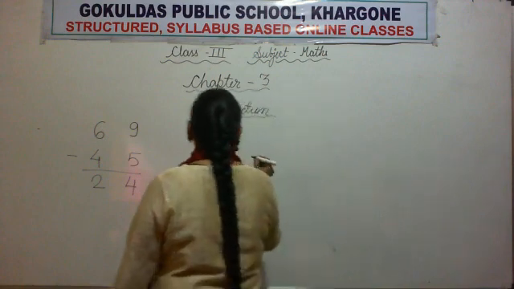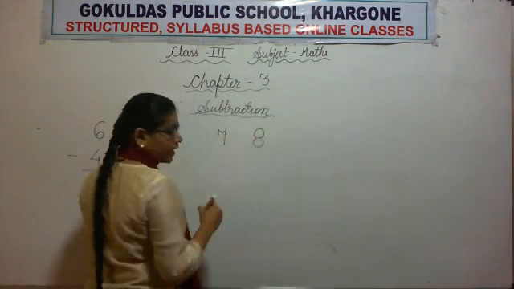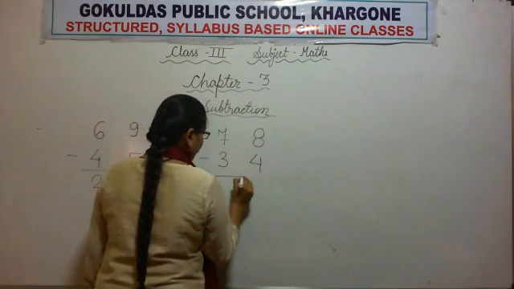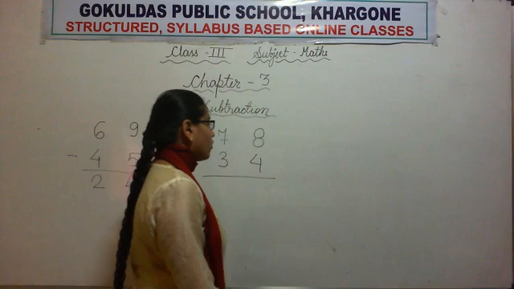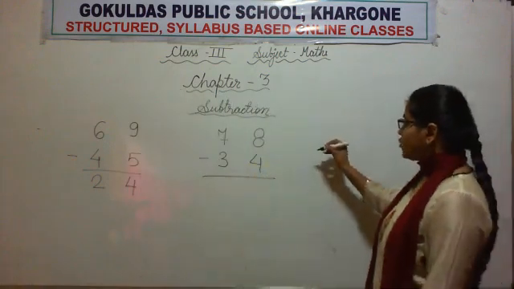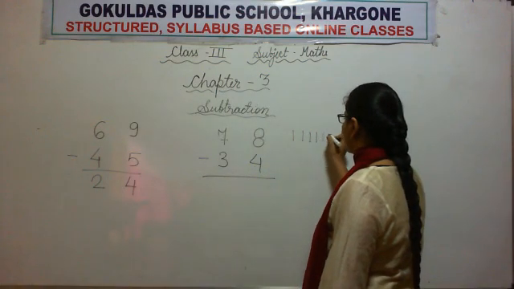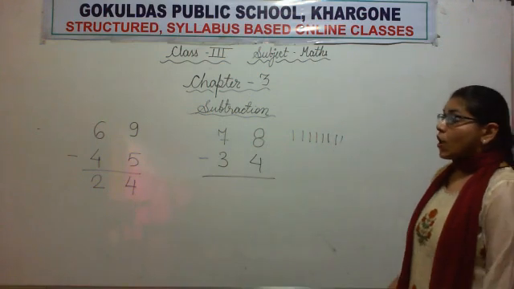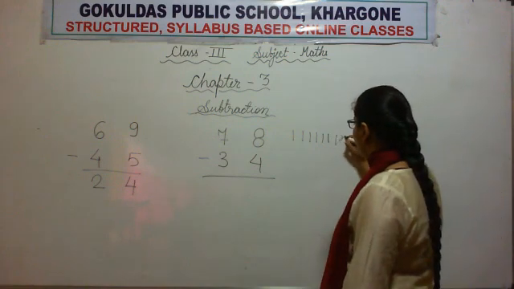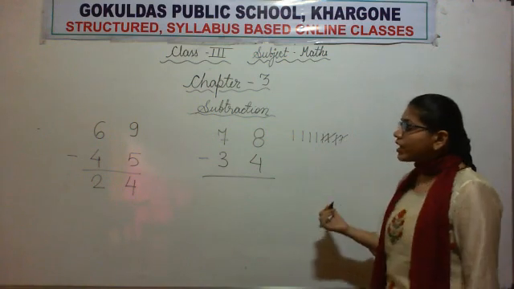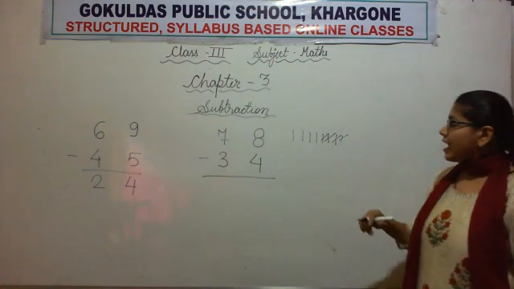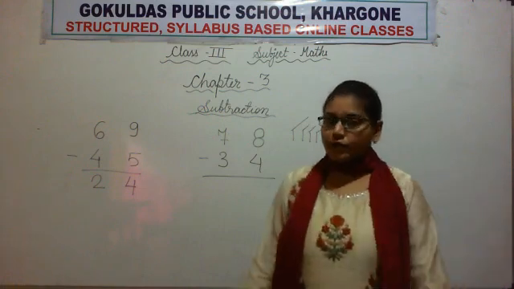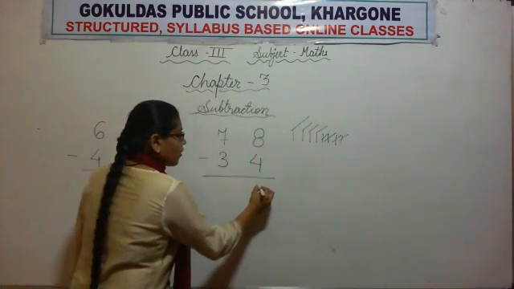Our next question is 78 minus 34. Okay. So 8. Let's draw the sticks first. 1, 2, 3, 4, 5, 6, 7, 8. Minus 4. So how many sticks will we remove? We will remove 4 sticks. Let's remove 1, 2, 3, 4. Now let's count how many sticks are left. 1, 2, 3 and 4. 4 sticks are left. So we will write the number 4.